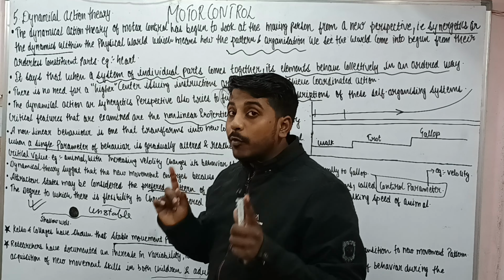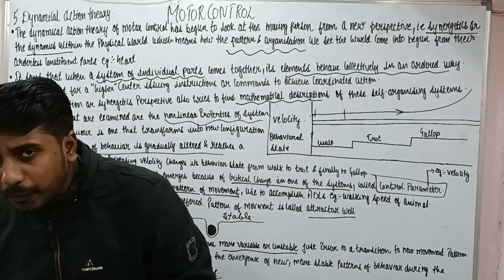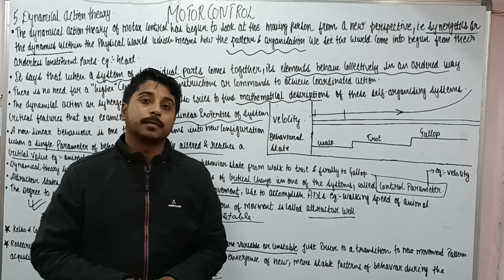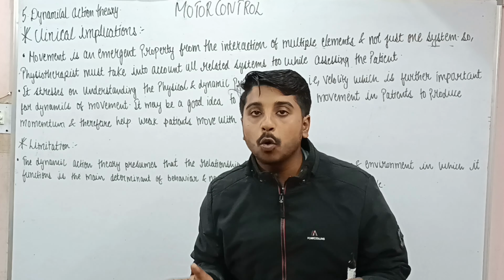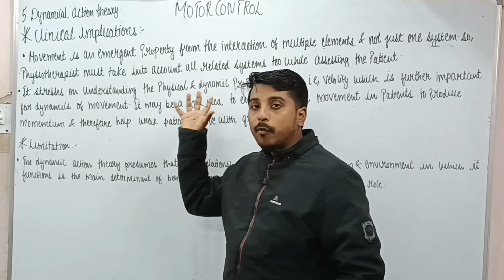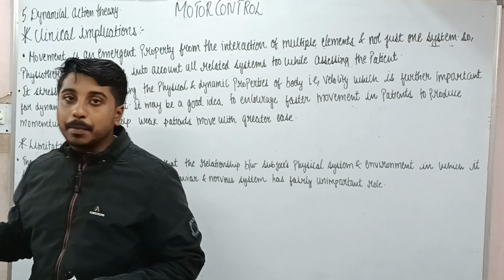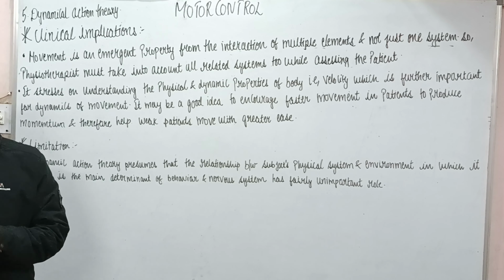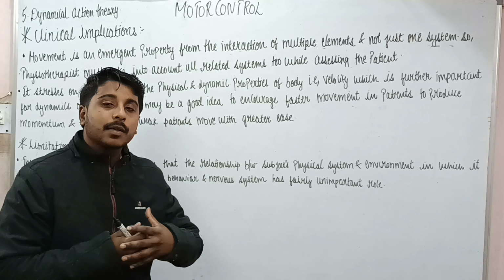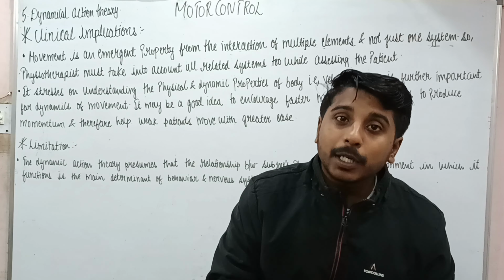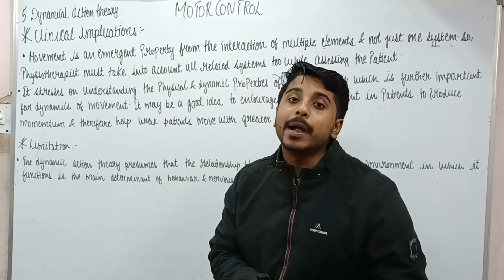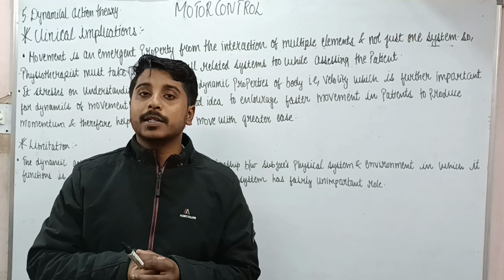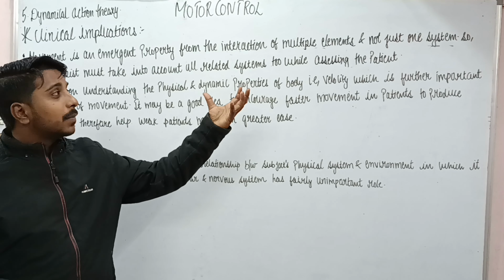Now we will be studying the clinical implications and the limitations of dynamical action theory. First, clinical implication. It is very simple: as we have studied, any kind of movement occurs as a result of interaction of different systems, not just a single system.